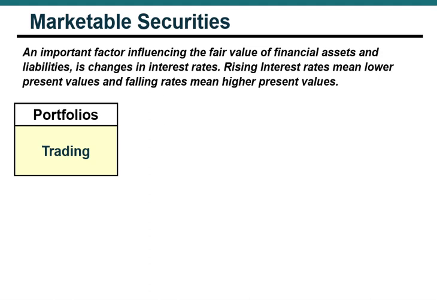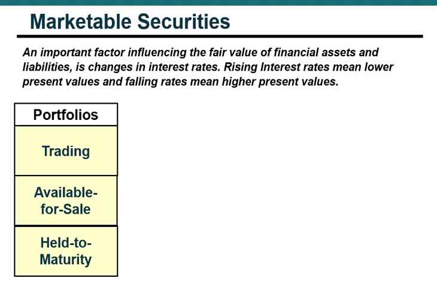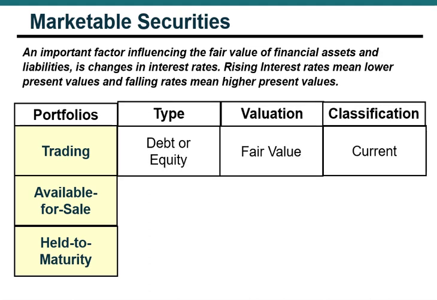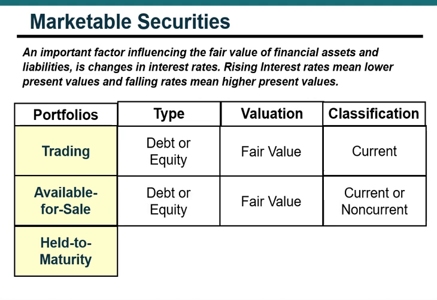When we discussed marketable securities back in Chapter 5, we identified 3 different types of marketable securities: those held for trading purposes, those identified as available for sale, and those we were planning on holding to maturity. Trading securities can involve both debt and equity, and we will value them using a fair value option and classify them as current assets.